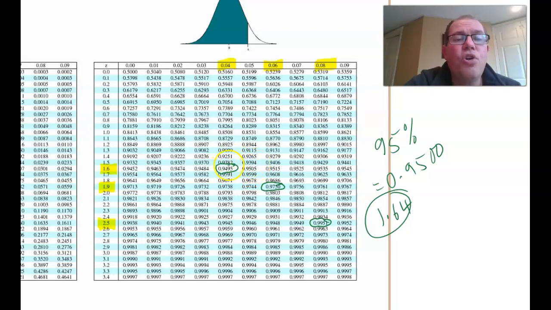And statisticians always take the 0.9495, and so it's a Z-score of 1.64. So that's how we did it. In the 95% one, you'll see that it's 1.96. And for the 99% one, 2.58. And I'll show those quickly as well.